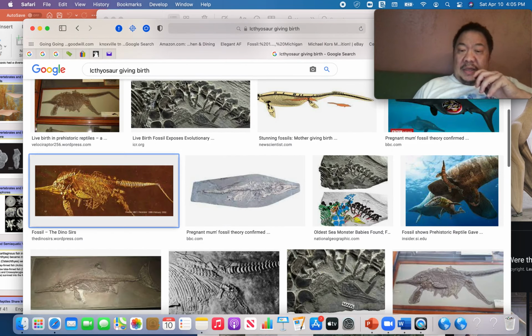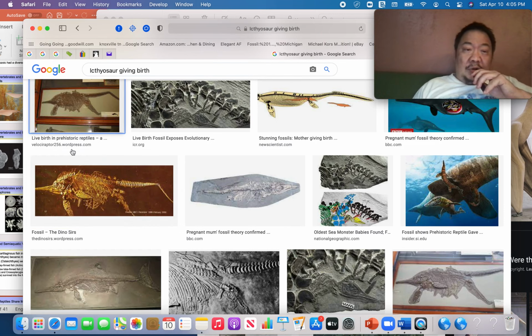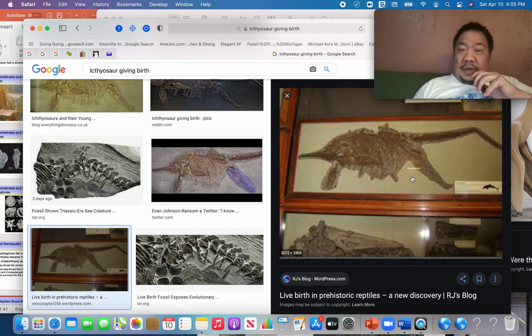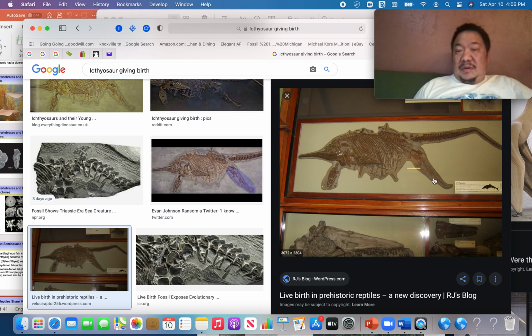Here you can actually see an ichthyosaur fossil where it's giving birth. You can see the baby coming out. Notice that it comes out with its tail first. If it came out with its head first, it would suffocate. But as long as the head was in the mother's womb, it could breathe. So that's why the ichthyosaurs would come out tail first.